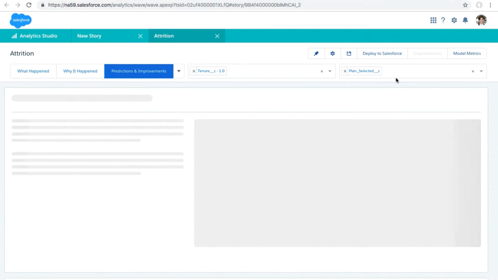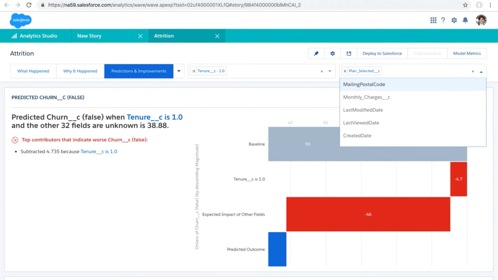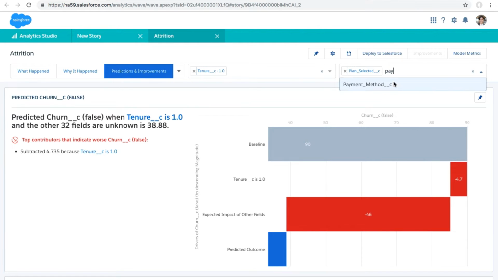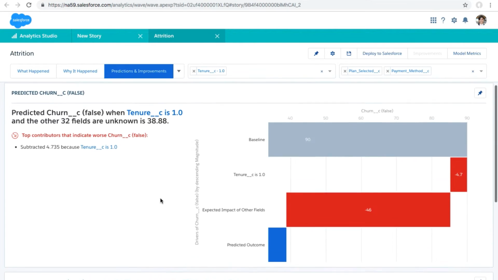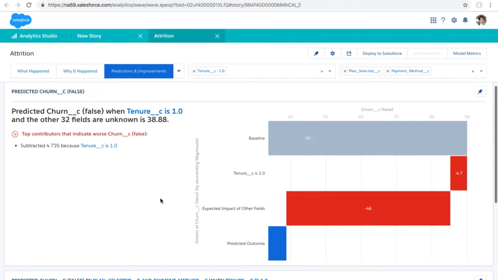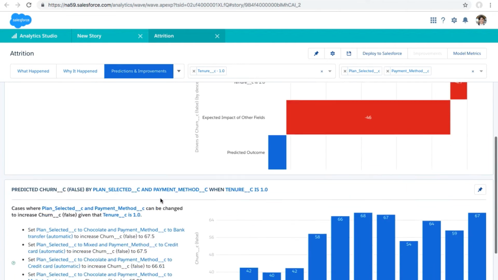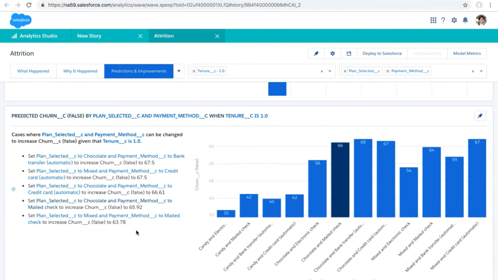Some of the things that I can change are the plan selected, and I can also change the payment method. This is going to allow Einstein Discovery to give me some more recommendations and things that I can do to improve my customer retention. So this first insight doesn't look so useful, but right here I've got quite a bit of insight that Einstein Discovery is sharing for me. So I'm going to go ahead and dig into this.